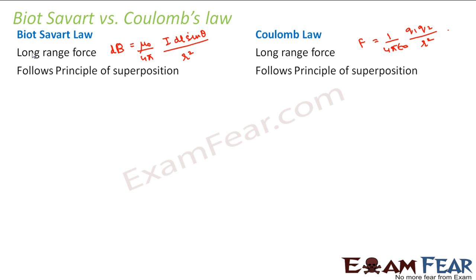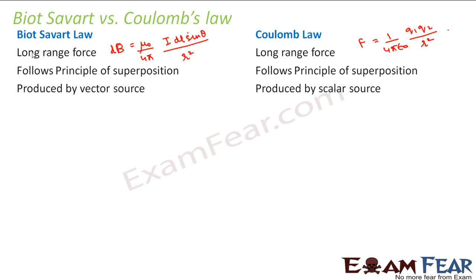Both of them follow the principle of superposition. That's correct, because as I mentioned earlier, it is a vector field. If you have a system where individual charges produce magnetic fields B1, B2, B3 and so on, then the net magnetic field of the system will be the vector sum of the individual magnetic fields. Similarly, Coulomb's law also follows the principle of superposition.